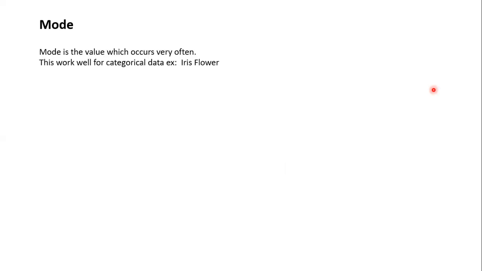So, moving on to the mode, this is the most frequent or often occurring number, and this works well if we have categorical data. For example, the iris flower data set.